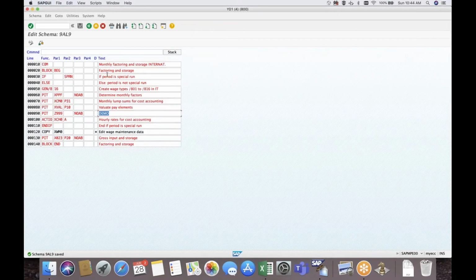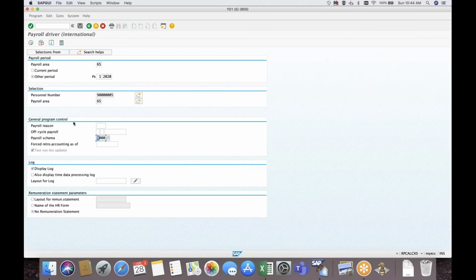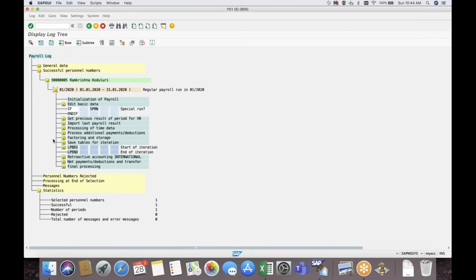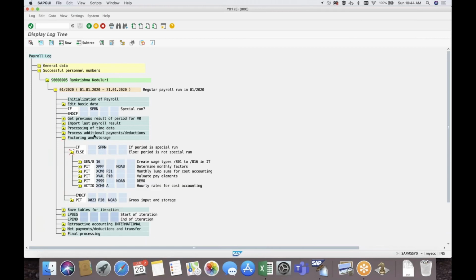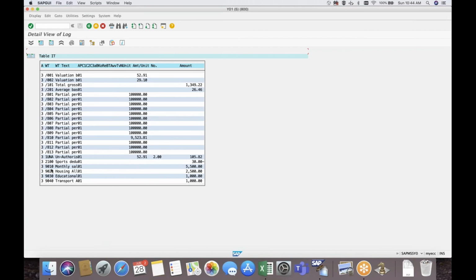Now let us see running this logic in the payroll and how it will get processed. I have given 9000, which was edited by us just now. If you see in the log, in the factoring, as I said, this is a block begin and block end in the schema. You can see 3 more. If you see Z999, the input of Z999 is this table. You can see 910, which is there with 5500.